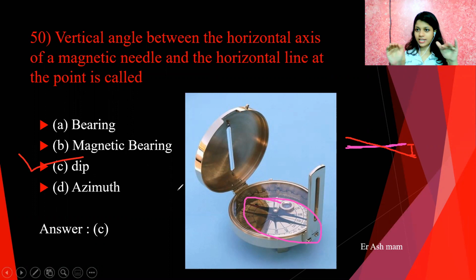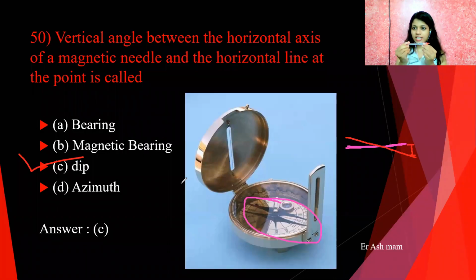Wait, I'm taking a pen so that you will understand. If it is a needle and it deflects, like if it tilts from the horizontal plane in the vertical direction, then this vertical distance is called dip.